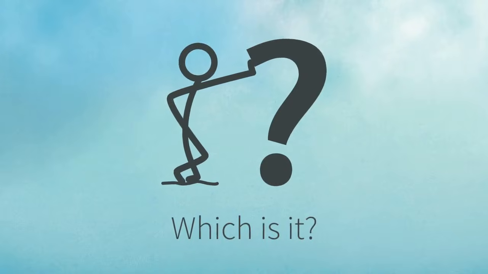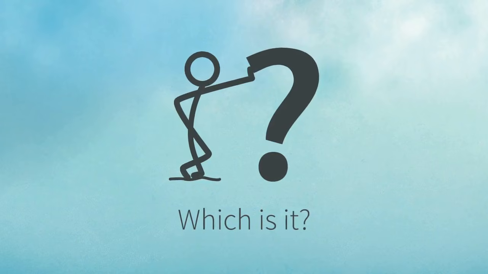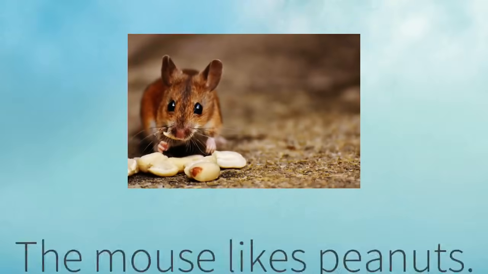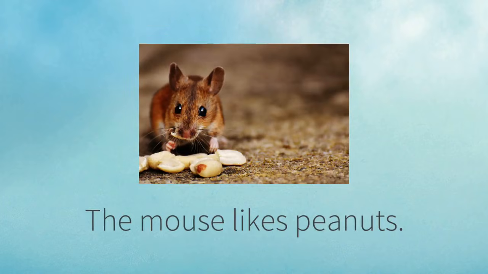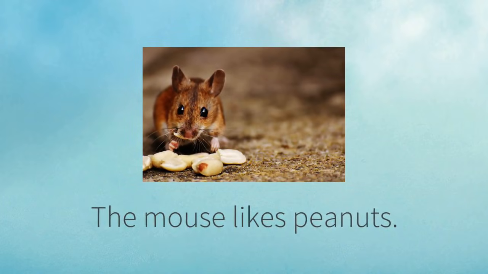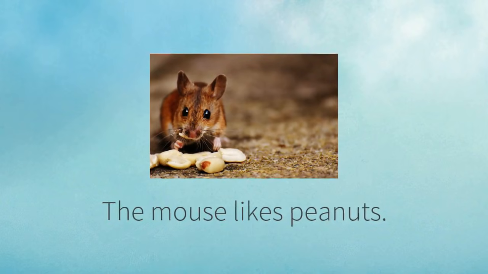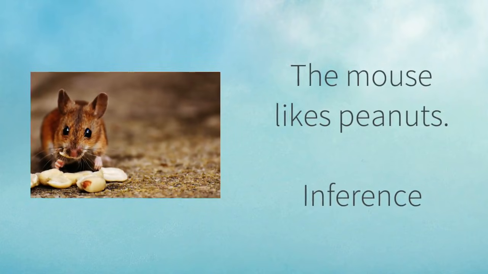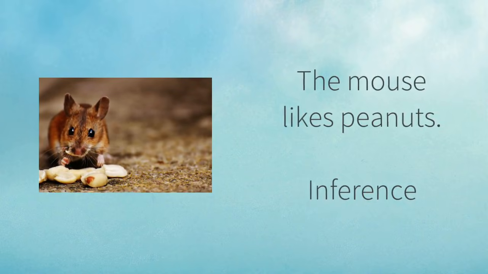Now you're going to try it. I'm going to show you a picture and make a statement about the picture. I want you to decide if this is an observation or if it's an inference. The mouse likes peanuts. Is this statement an observation, or is it an inference? You'll see on the next slide. We have no way of knowing whether this mouse likes peanuts or not. We can only observe that there are peanuts in the picture.